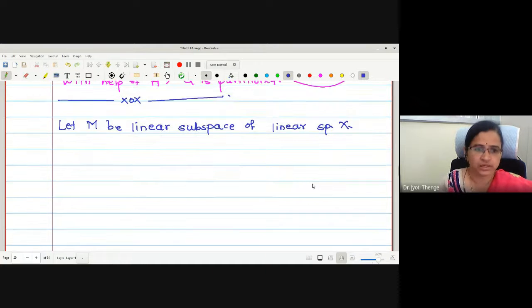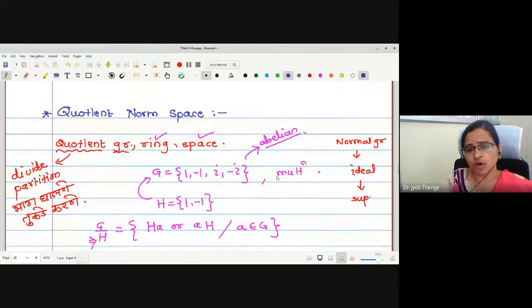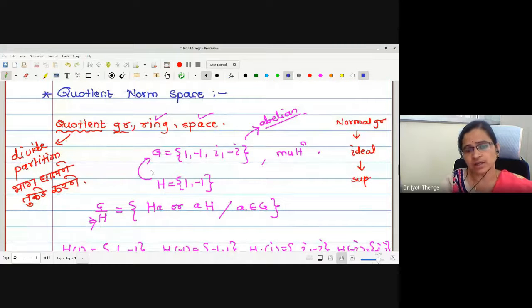In the case of a space, can you tell me how this quotienting is performed? This is M, a linear subspace, right? Now, how should I make the quotienting with the help of this set M? In a group we used the binary operation multiplication, and in a ring addition and scalar multiplication.